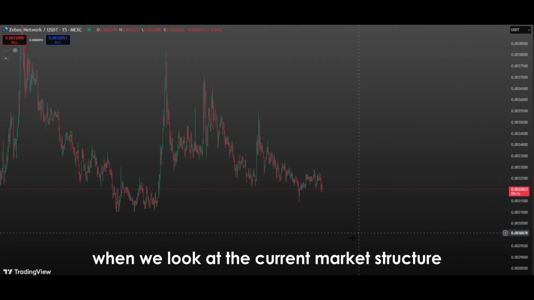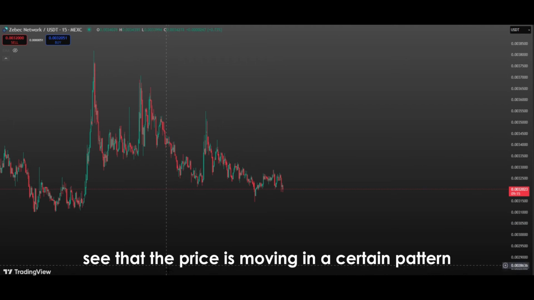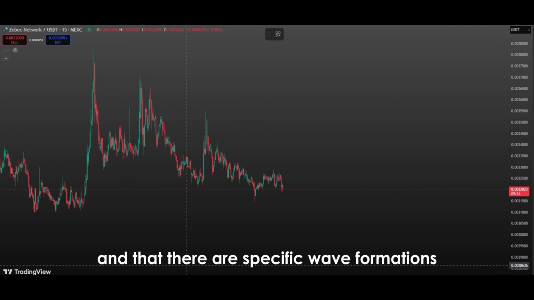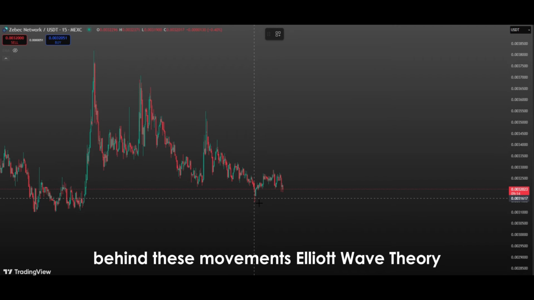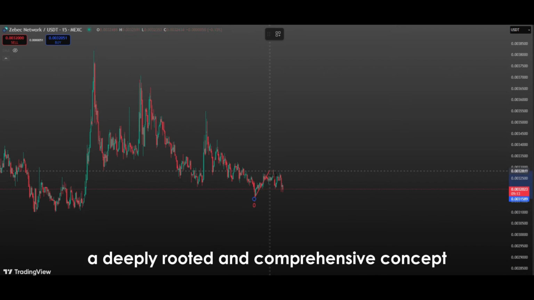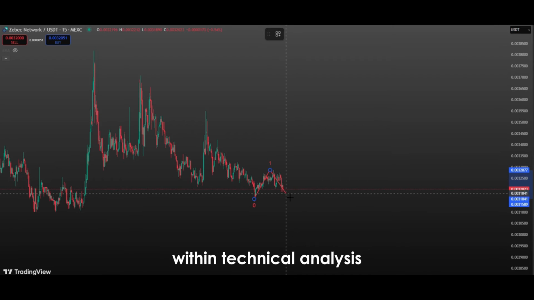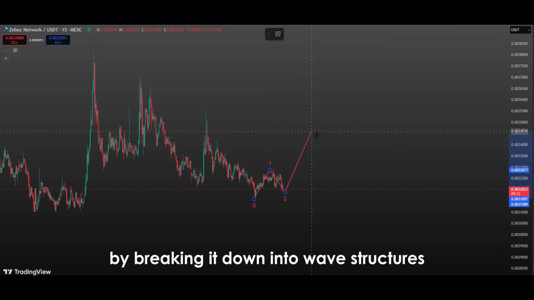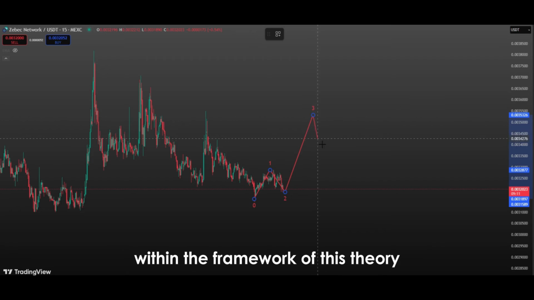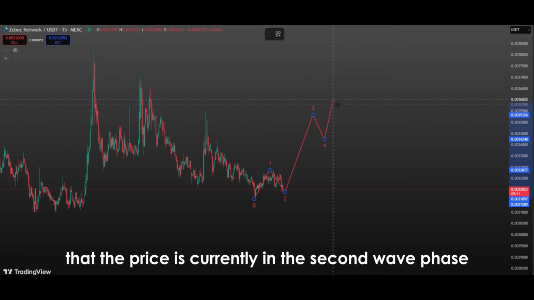When we look at the current market structure, we can clearly see that the price is moving in a certain pattern and that there are specific wave formations behind these movements. Elliott wave theory, a deeply rooted and comprehensive concept within technical analysis, helps us understand price action by breaking it down into wave structures. Within the framework of this theory, it's possible to say that the price is currently in